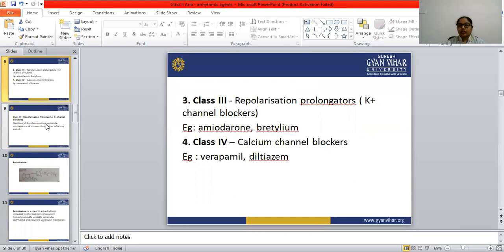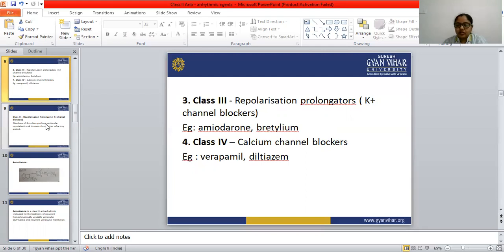So here we are not going to discuss calcium channel blockers, because verapamil and diltiazem are not covered in the antiarrhythmic drugs. They are given in the calcium channel blocker unit number 2. So you have to learn the structure and uses of verapamil and diltiazem. Today we are going to see the class 2 and class 3 drugs.